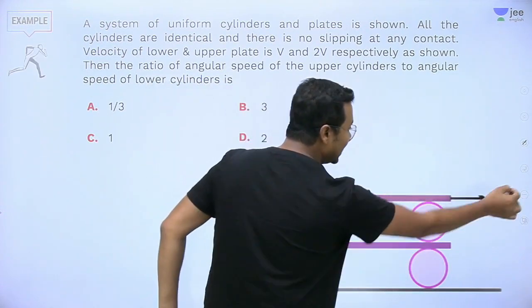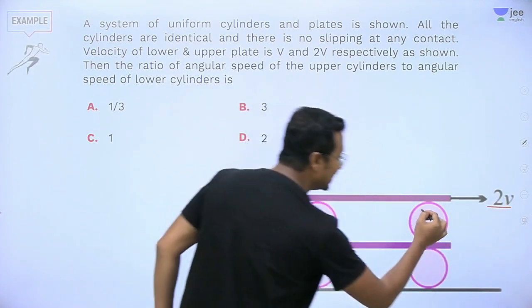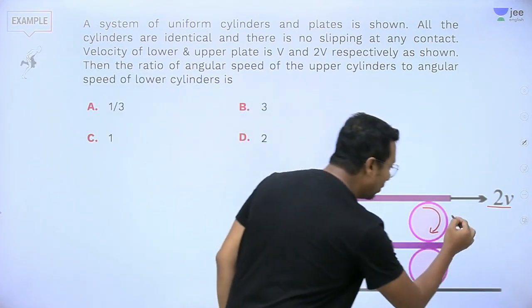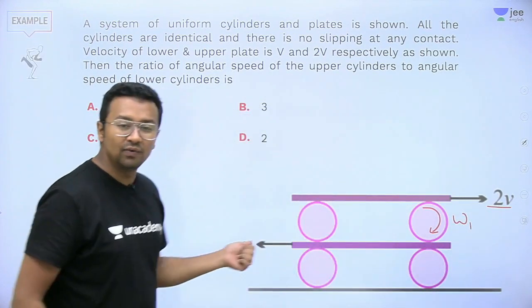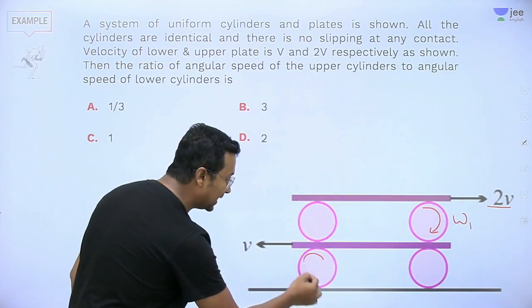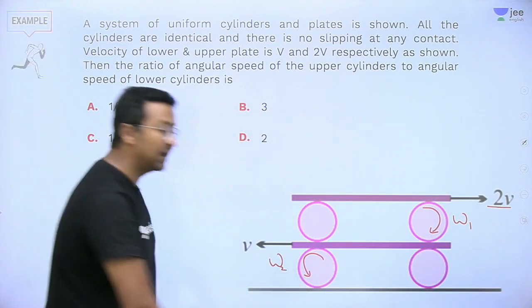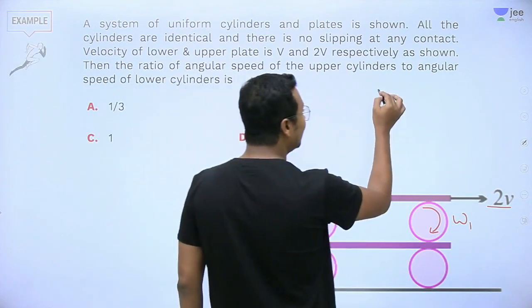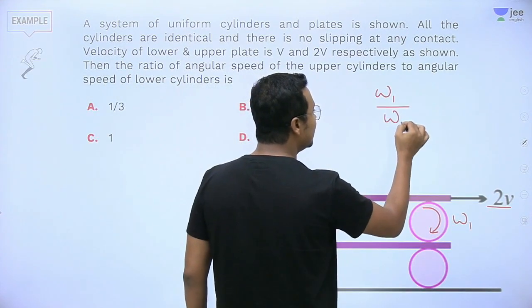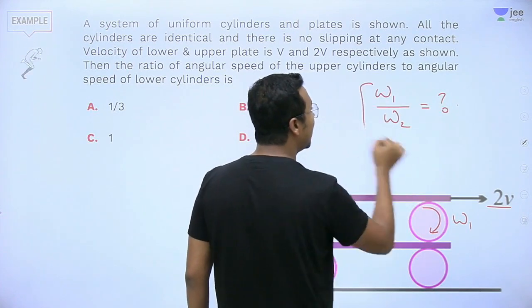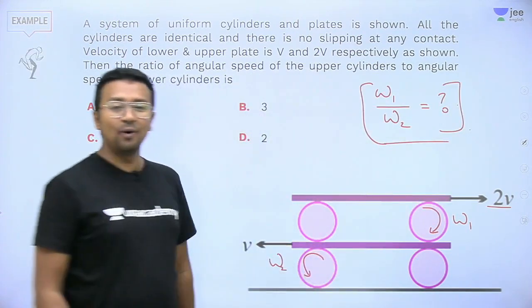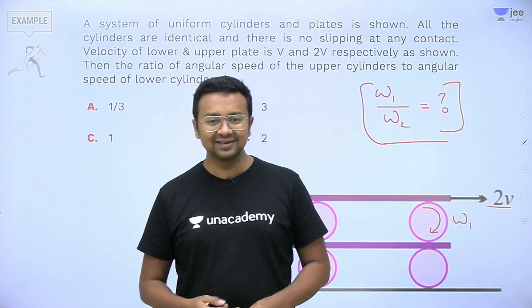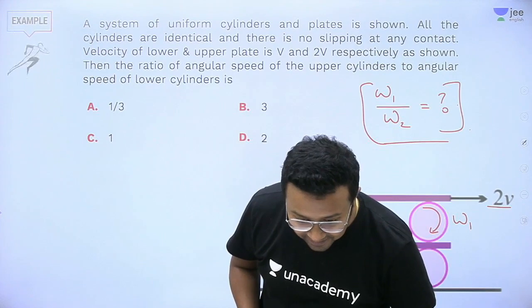Now, if these are moving in this direction with a velocity of 2v, this will have an angular velocity of, let's say, omega 1. And these are moving in this direction, so this will be rolling like this with an angular velocity of omega 2. What do we need to find out in the question? We need to find out the value of omega 1 divided by omega 2. This is my question. I hope all of you understand it. Now, how do we do it? Should I give you the shortcut formula?